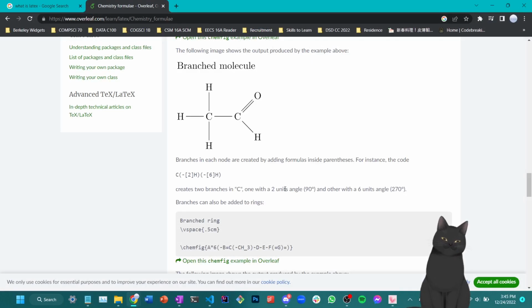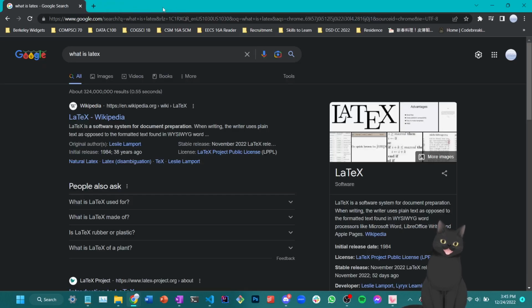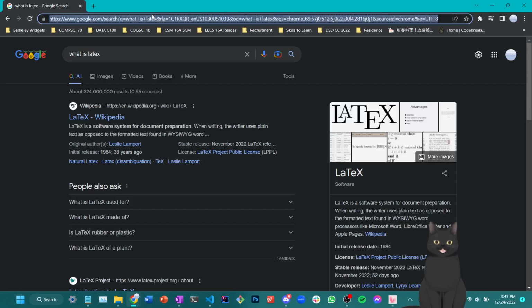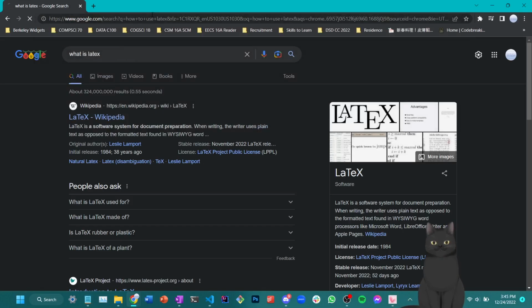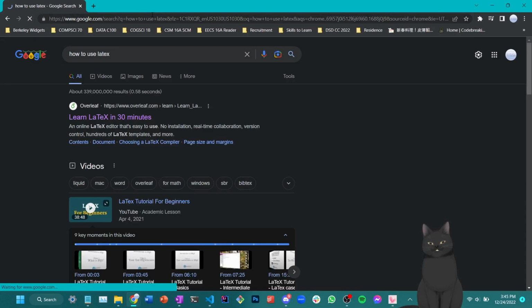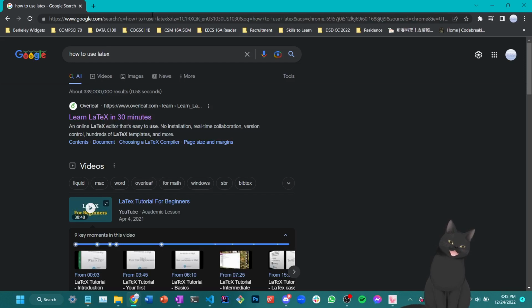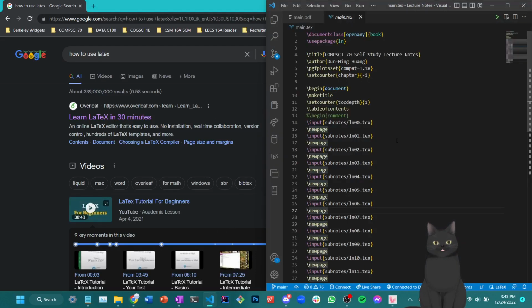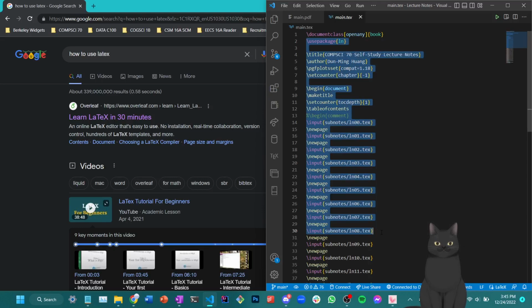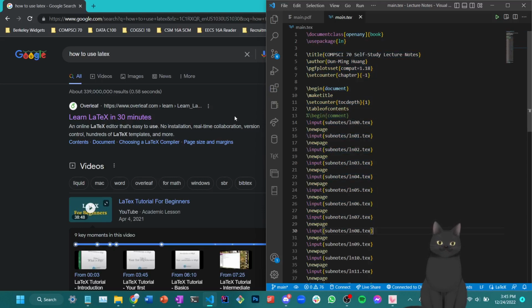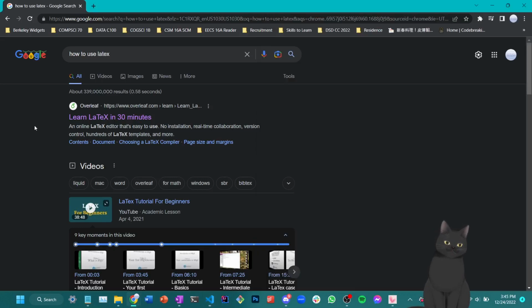So now that we have discussed the motivation of learning LaTeX and what LaTeX really is, let's talk about how to use LaTeX. Well, pretty simple search. But, well, let's talk about it as well. Since LaTeX is a markup language, we would also need text editors to write LaTeX documents, just like how you need IDEs to edit programming language files like Python files, which is why I have VS Code helping me write LaTeX. We'll talk about that option later.